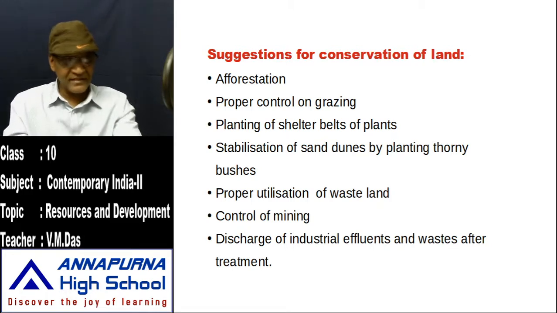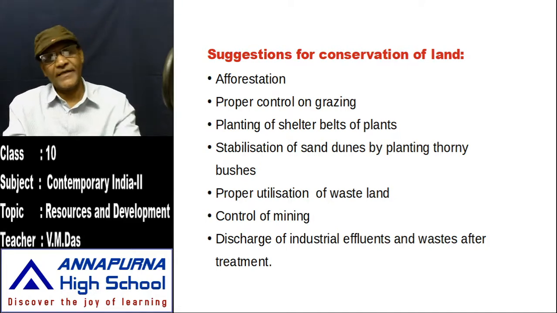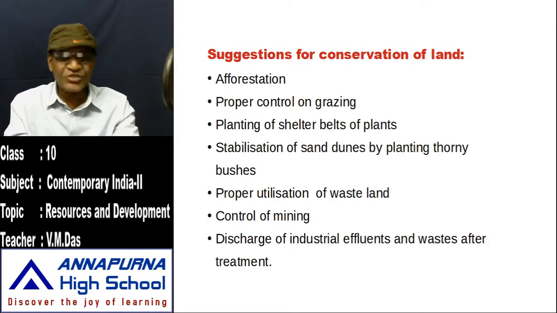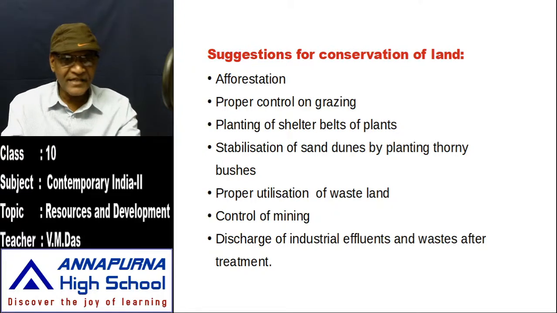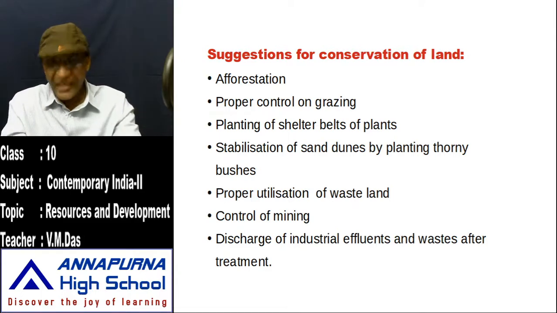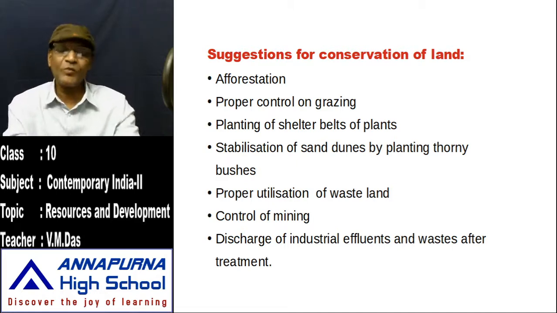And then the second suggestion, proper control on grazing. Indiscriminately we should not allow the cattle to graze on the grounds, but we have to control grazing. When we control it, we can save our precious lands. And then another suggestion, planting of shelter belts of plants. Planting these saplings or plants, they are called shelter belts, and shelter belts are also helpful for us to save and protect the lands.